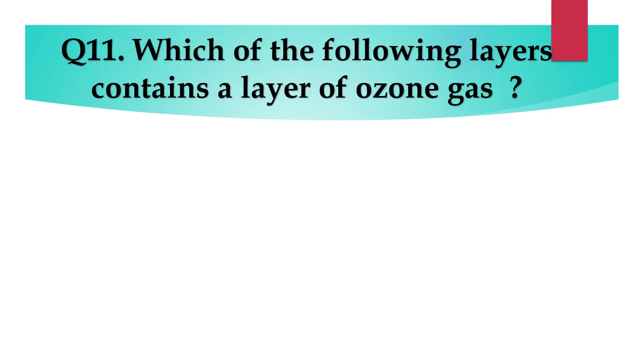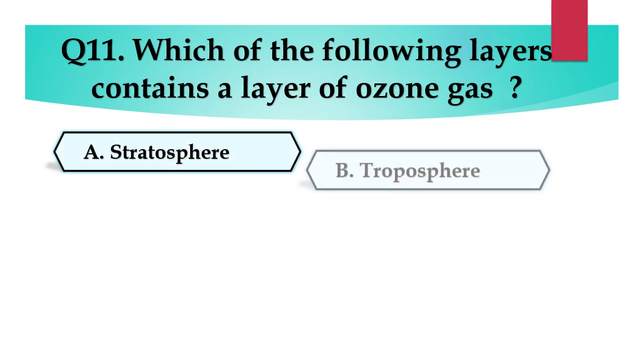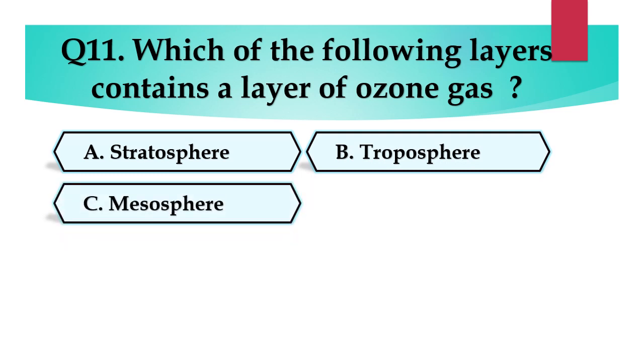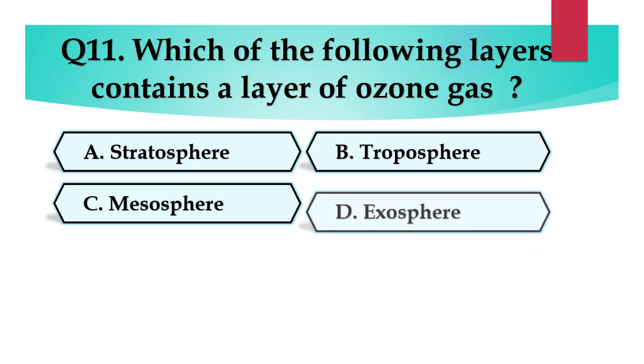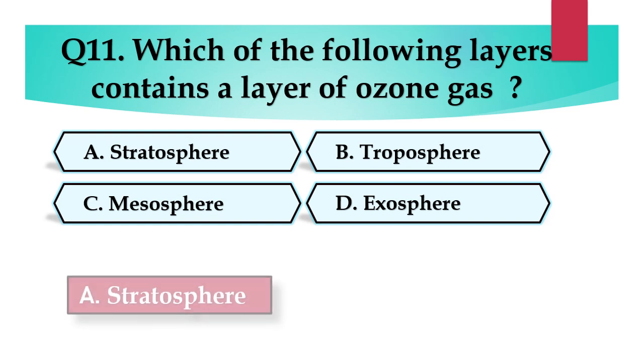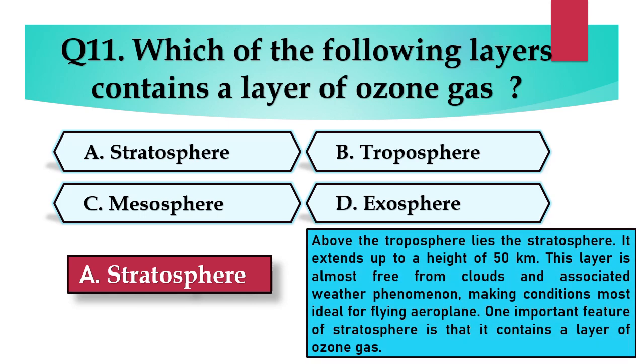Question number 11. Which of the following layers contains a layer of ozone gas? Option A. Stratosphere, Option B. Troposphere, Option C. Mesosphere, or Option D. Exosphere. And the answer is A. Stratosphere.